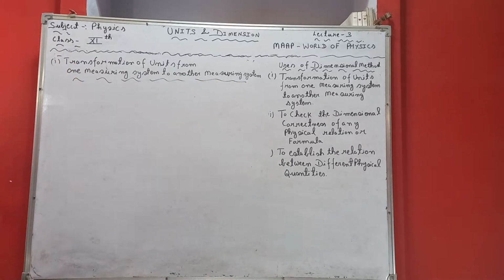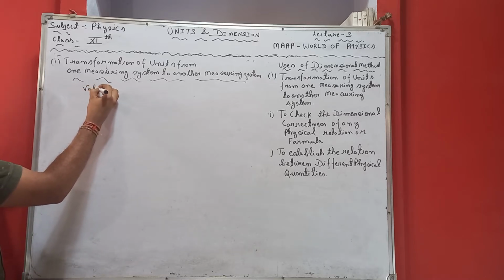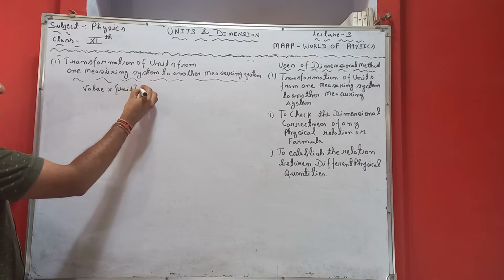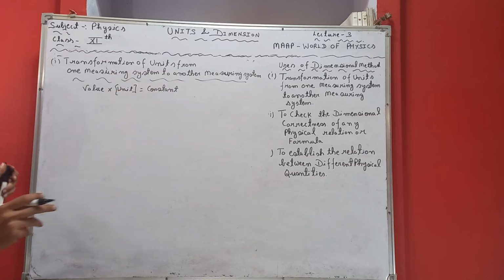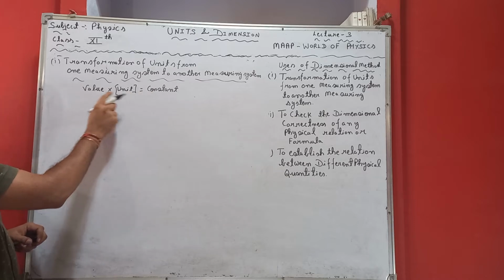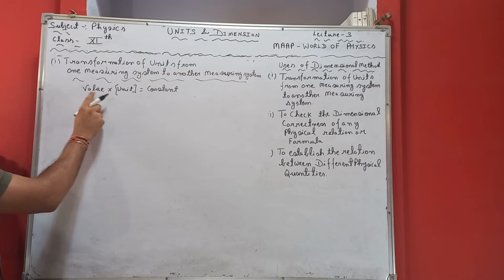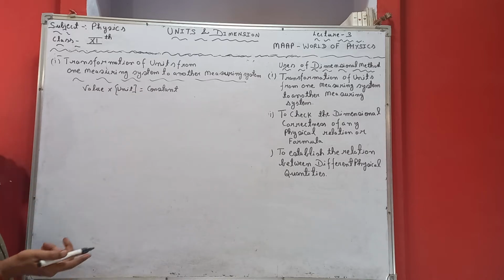We will say that this is based on the fact that for any physical quantity, its value multiplied by its unit always remains constant. So what does this mean? If the unit changes, its value also changes, but the value multiplied by the unit always remains constant.